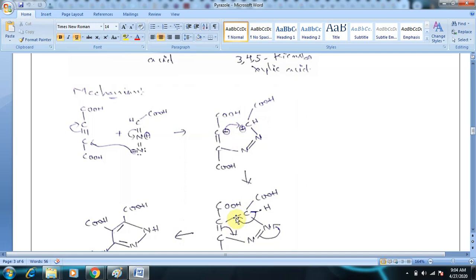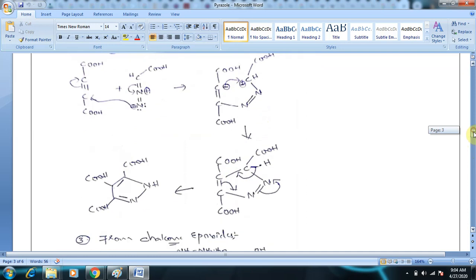And here you can see this structure. It undergoes intramolecular shift of hydrogen. As you can see here, there is a hydrogen atom. As you can see, this ring structure is not aromatic.